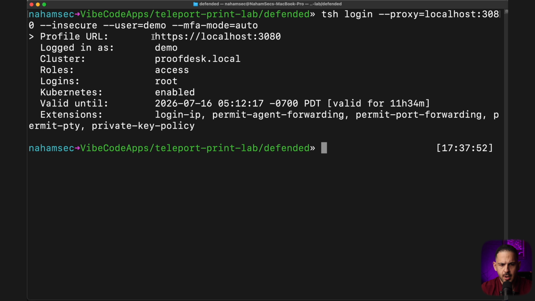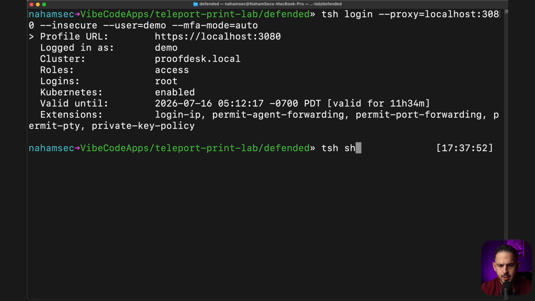But you can see now that we are able to log into this profile. We're logged in as demo. This is the cluster name for it. We have the access role, and our login is going to be root. Kubernetes is enabled if we need it. And you can see this is valid until this time, so it's going to be valid for the next 12 hours to do whatever we need to. We can always see, change, and modify these things.